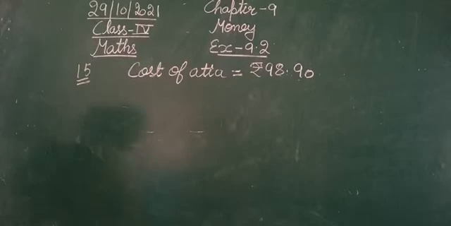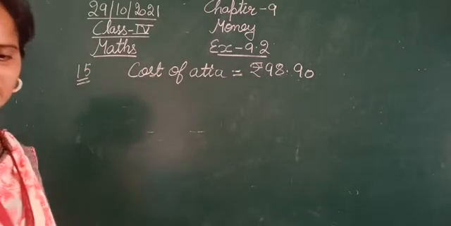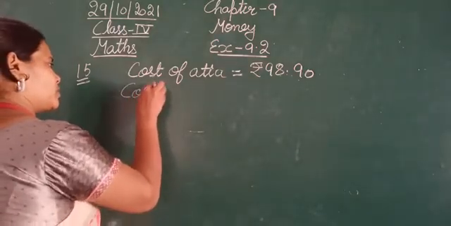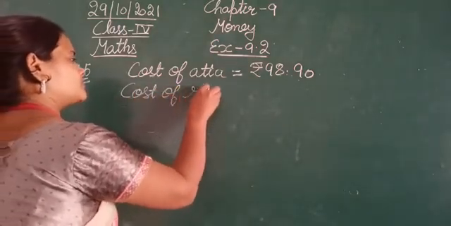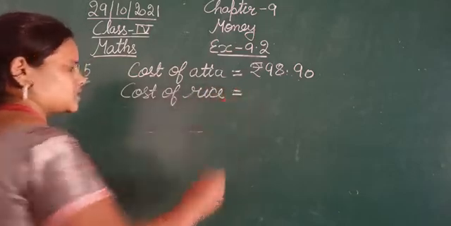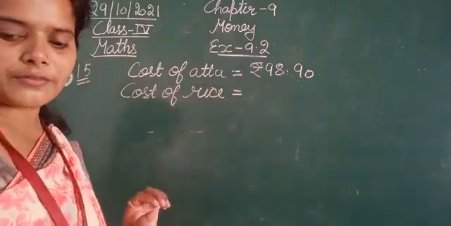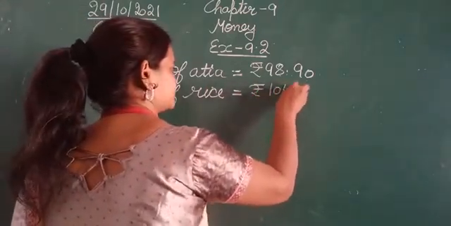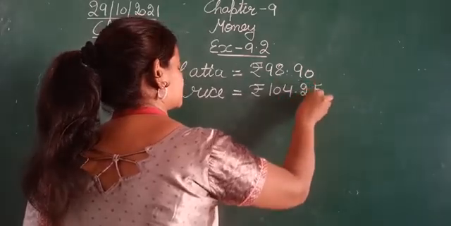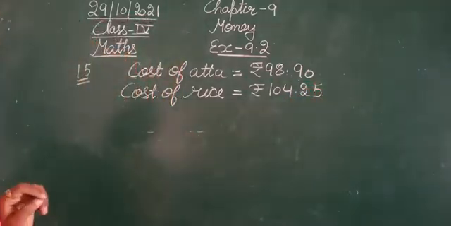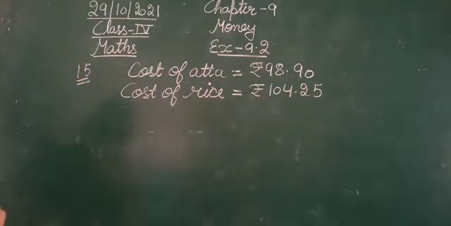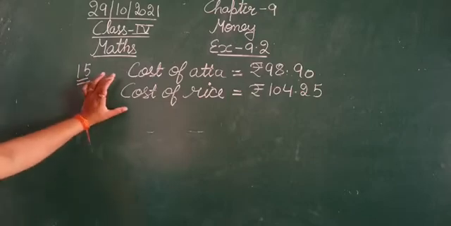Next is, the next item he has purchased is, that is rice. Cost of rice is 104 rupees and 25 paisa. This is the cost of rice. Now, what is the total cost of these two items?